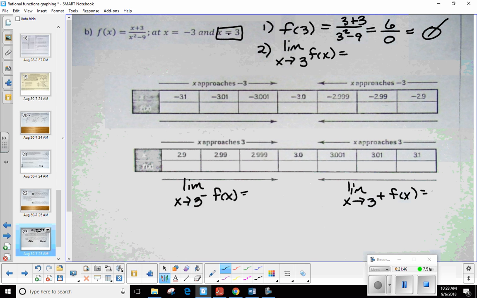Aiden? Okay, get negative 10. Perfect. Now I need 2.99. 2.99 plus 3 divided by 2.99 squared minus 9. Okay, when you got it, just shout it. Negative 100. Okay, 2.999.